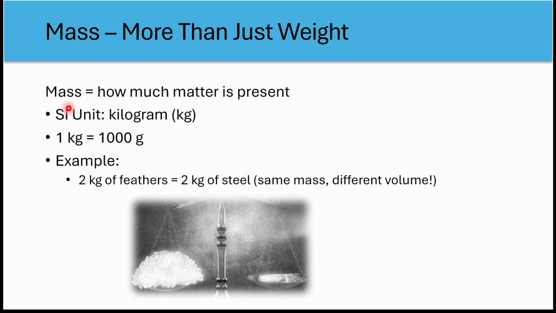Now, what is mass? Mass is more than just weight. Mass is how much matter is present. It is the total amount of matter in something. It doesn't care about size or appearance. You could have 2 kg of fluffy feathers or 2 kg of dense steel. They have the same mass, but clearly take up very different amounts of space. As you can see from this example, you have fluffy feathers and a block of metal with the same weight.